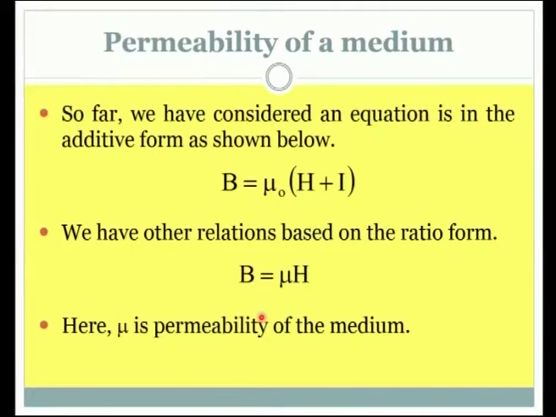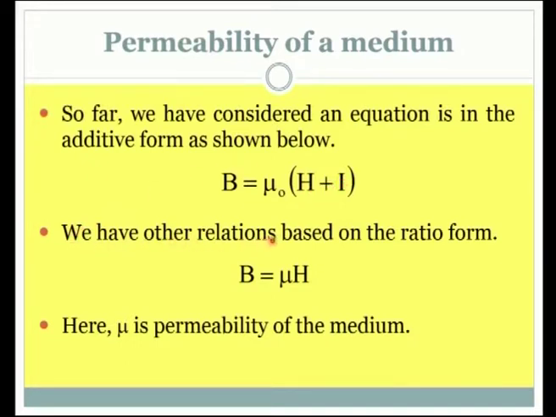We will take up the other technical term which is called the permeability of a medium. So far we have considered the equation in the additive form as shown below. This is the additive form. We take the total magnetic flux density B here. It is due to the magnetizing field and the magnetization that is produced. We have just seen them as separate quantities.